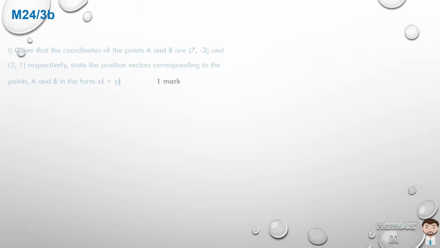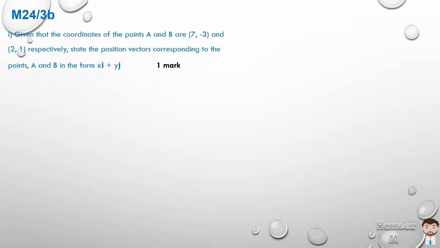Given that the coordinates of the points A and B are (7, minus 3) and (2, 1) respectively, say the position vectors corresponding to the points A and B in the form xi plus yj. You're using the unit vectors i and j, i being the unit vector in the x direction, j being the unit vector in the y direction. So the position vector for OA is 7i minus 3j, because the x value is 7 and the y value is minus 3.